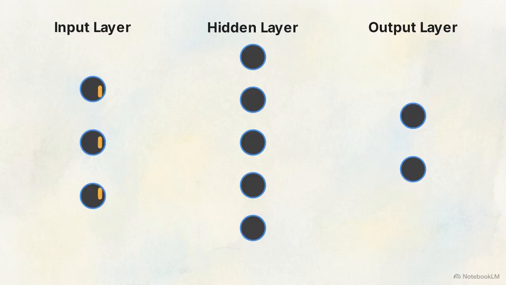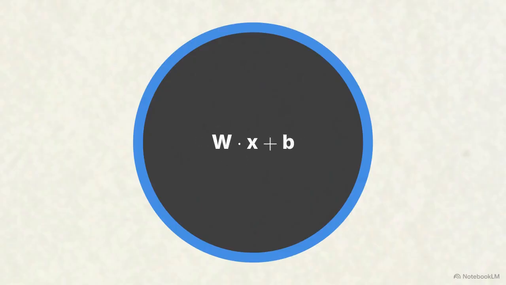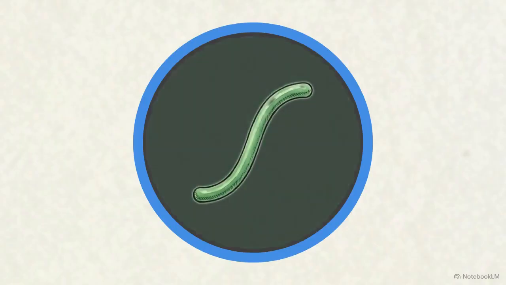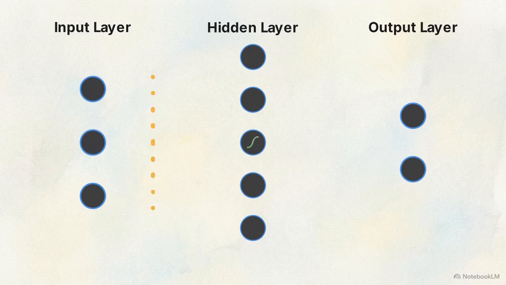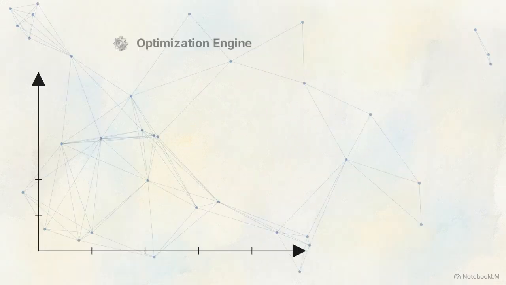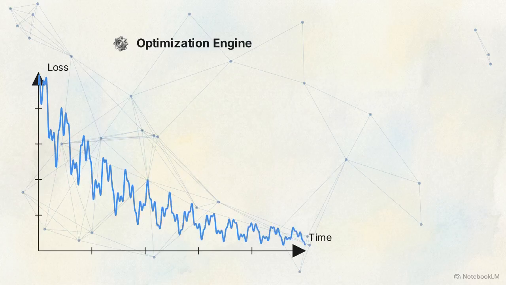The foundation of this processing power is the artificial neural network. It is a structure composed of interconnected processing units, or neurons, arranged in sequential layers. Data moves through the structure via a forward pass. The network transforms raw inputs by calculating linear combinations and then applying nonlinear activation functions, which allow the system to map complex relationships.